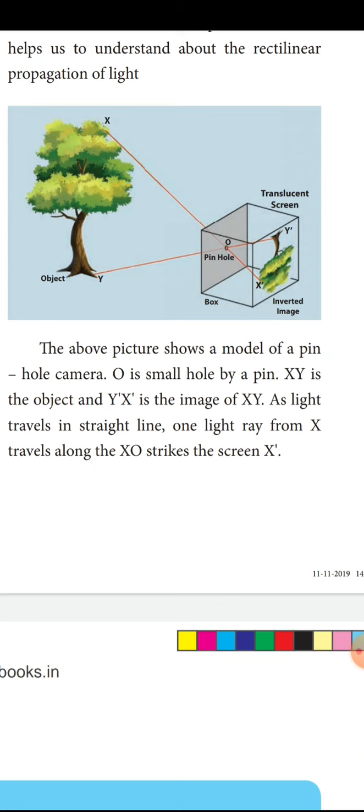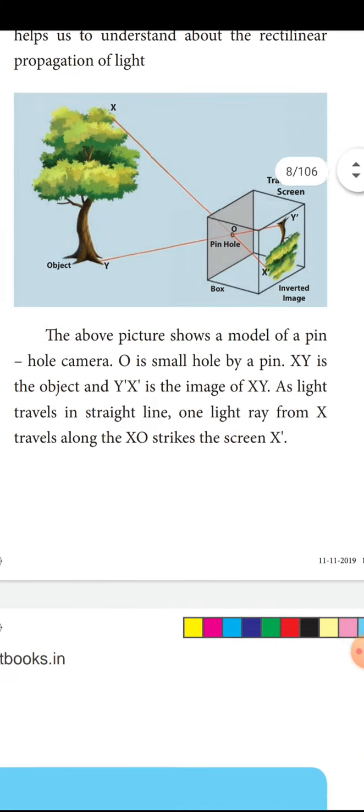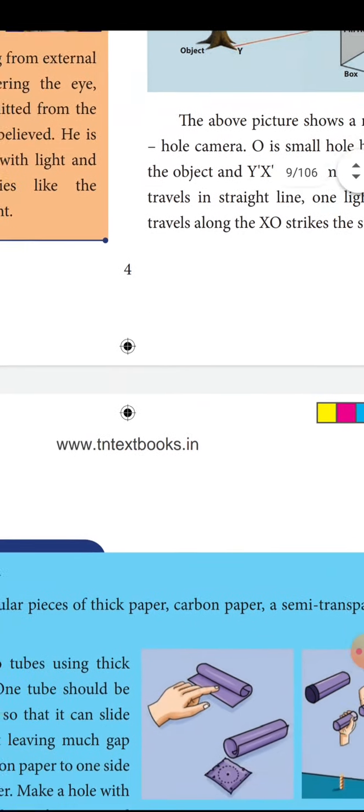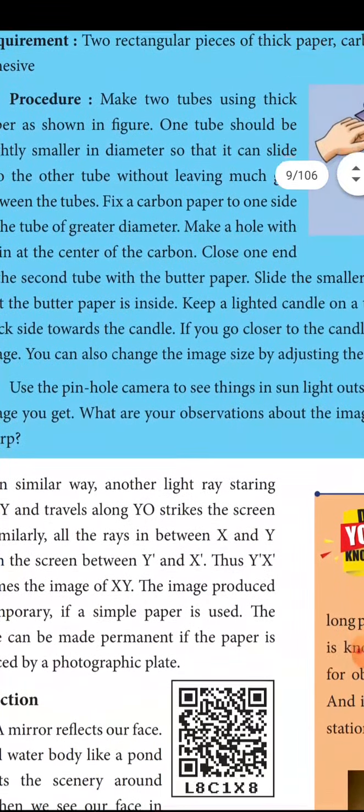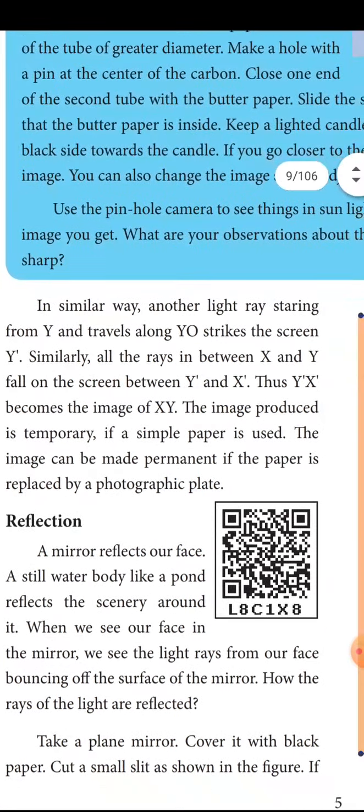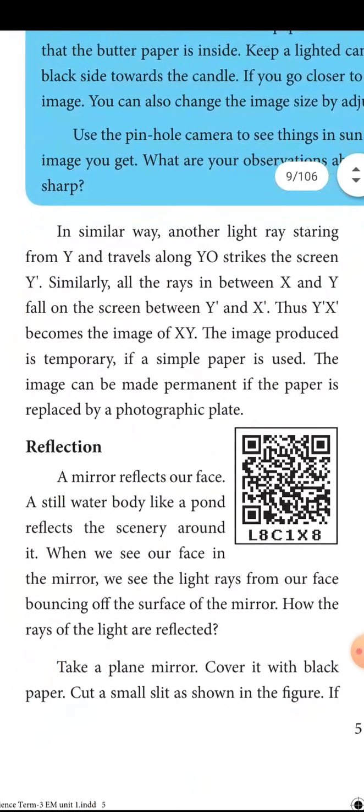O is a small hole, XY is the object, that is the tree, and Y dash X dash is the image. As light travels in a straight line, one light ray from X travels along XO and strikes the screen at X dash, and similarly another light ray from Y travels along YO and forms Y dash. Y dash and X dash is the image formed by the pinhole camera.